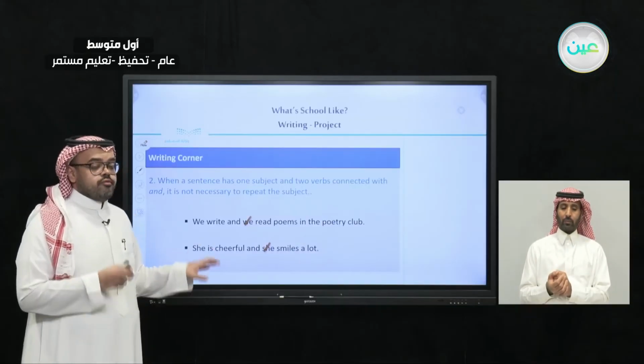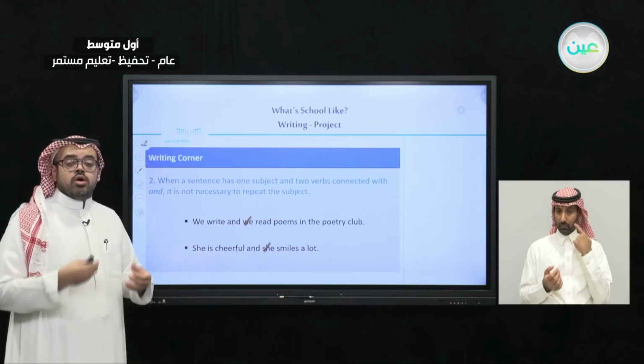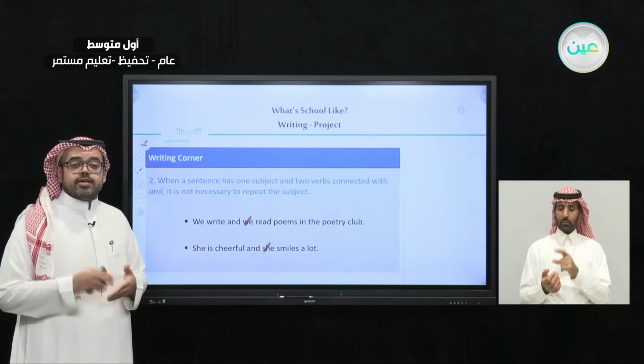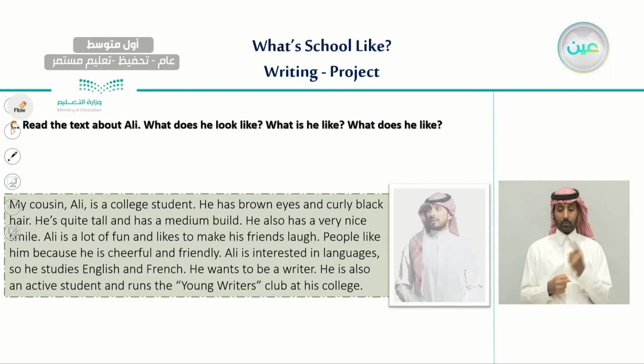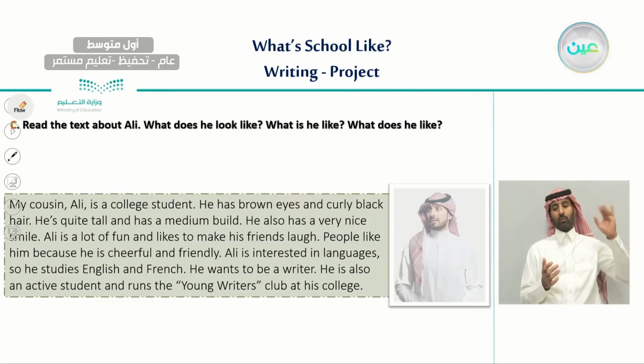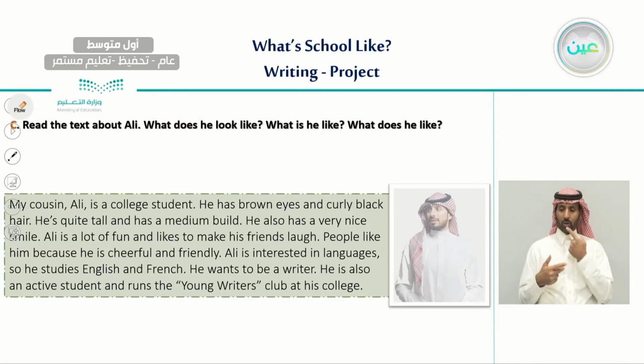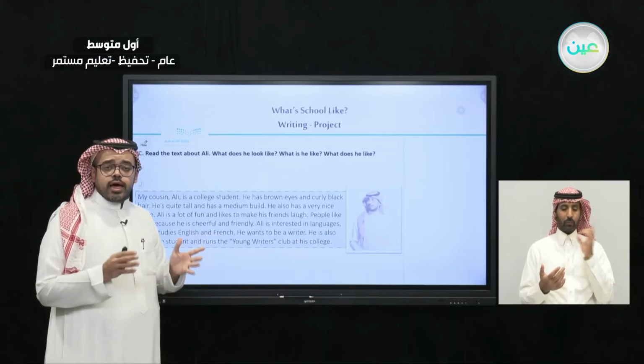So this is very important for us to consider when we write a sentence that has two verbs and one subject. Now, here we have exercise C, we're going to read the text about Ali, and we're going to answer the questions. The first one is, what does he look like? The second one, what is he like? And the third one, what does he like? And we already learned what each of those questions actually means.